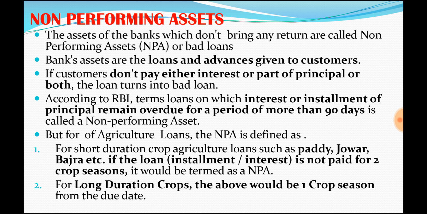In the case of a long duration crop, it will be 1 crop season. If the farmer is not repaying the loan he took after 1 crop season, then it will be considered a non-performing asset. So this is the definition of non-performing asset at present. Please remember this very carefully.